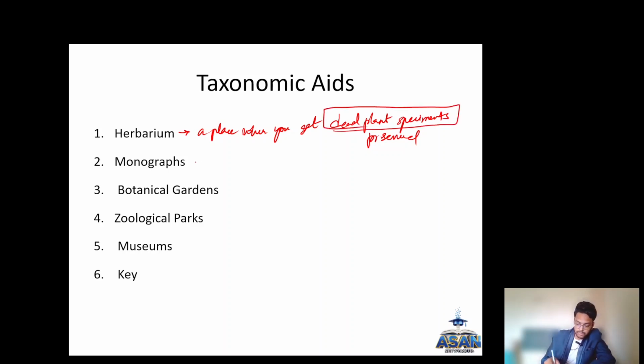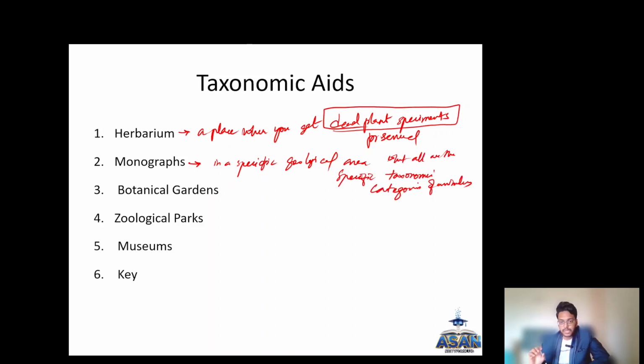What is monograph? Monograph, in a specific geographical area, what all are the specific taxonomic categories of animals that are present. So in a specific geographical area, what are all the taxonomic categories of animals that are present? It is included in monographs.